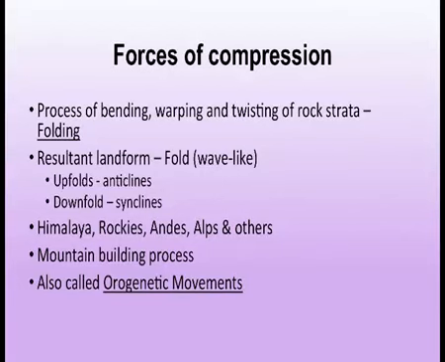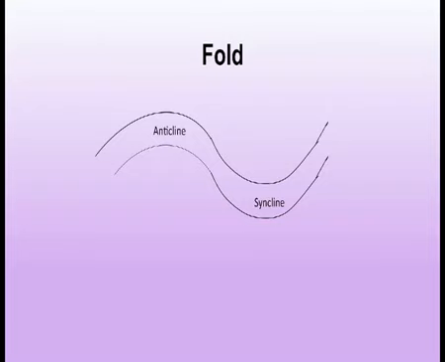The Himalayas, Rockies, Andes, Alps and others are some of the examples of mountains formed out of this process. It helps in the mountain building process and therefore it is also known as orogenetic movement. This is an example of a fold, as you can see in the picture. These are anticlines and synclines. This is the fold, a wave-like structure.